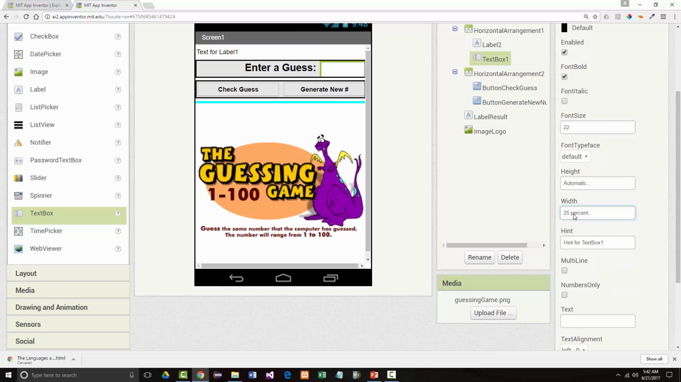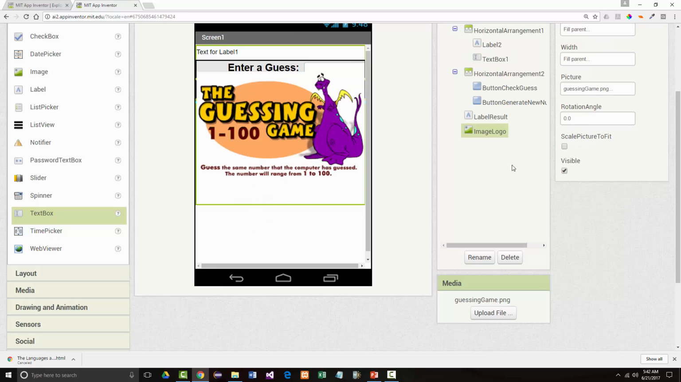So let's change that. Instead of 25%, let's make that about 45%. Now, how about right in the middle? How about 35%? I like that. There we go. All right.